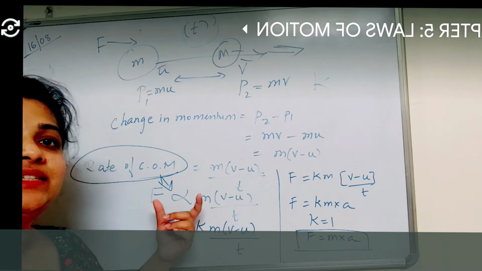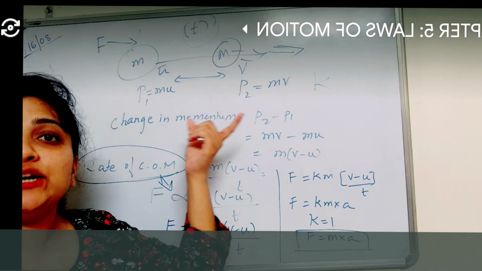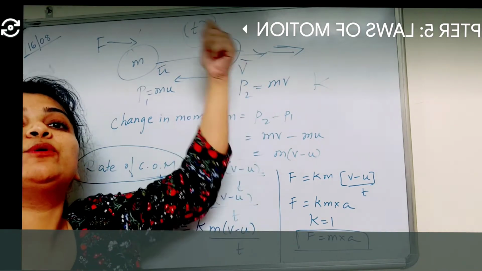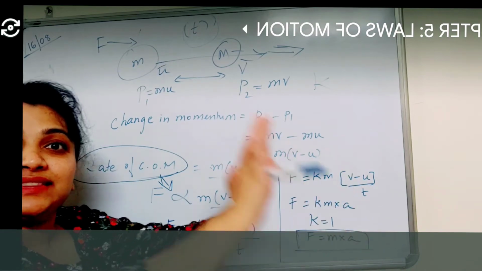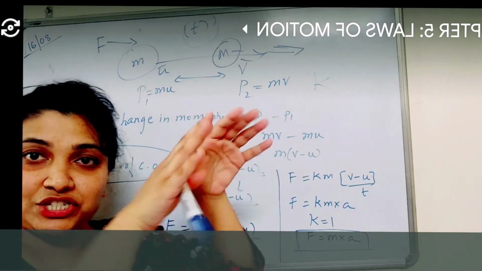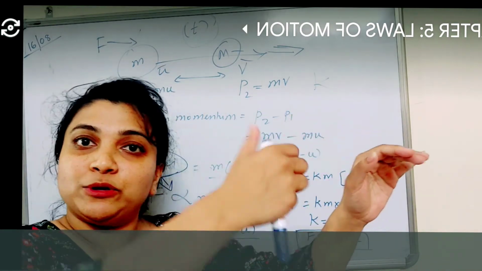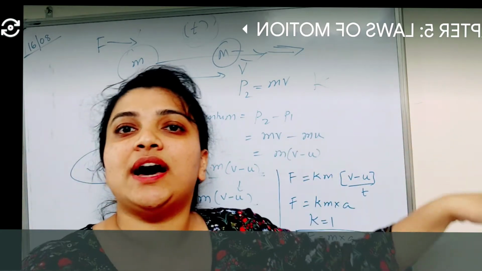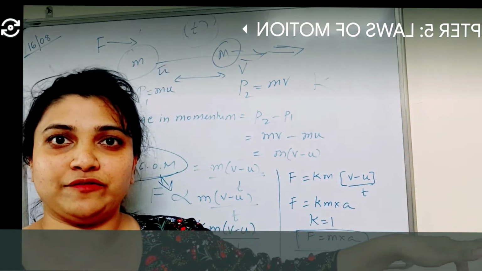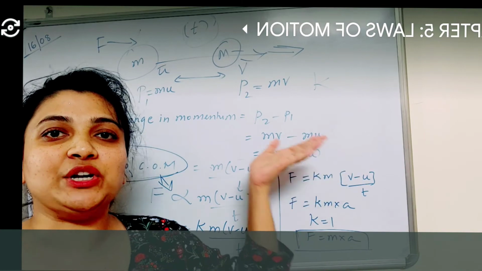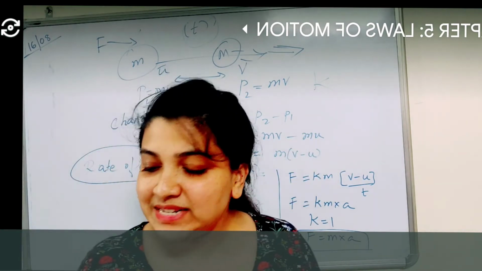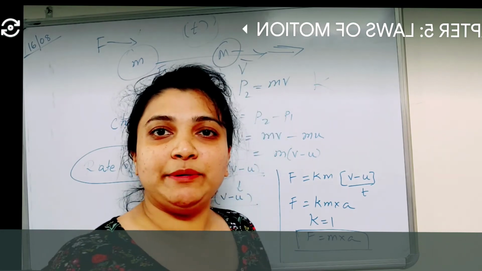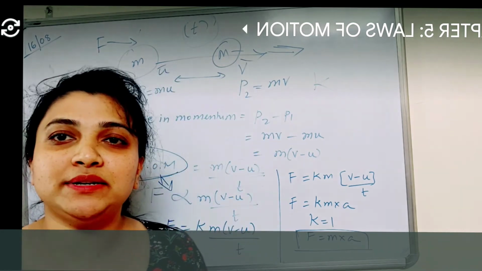So Newton's second law of motion is nothing but that the rate of change of momentum is directly proportional to the applied force, how much force I am applying, and it goes in the direction of the force itself. That is Newton's second law of motion. Clear? Okay, so what is linear momentum? Can someone tell me what momentum is now? What is linear momentum?